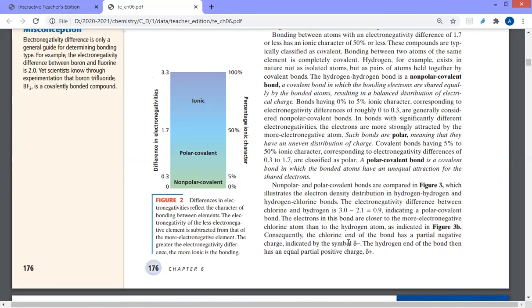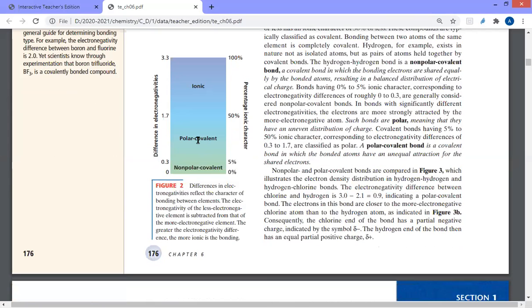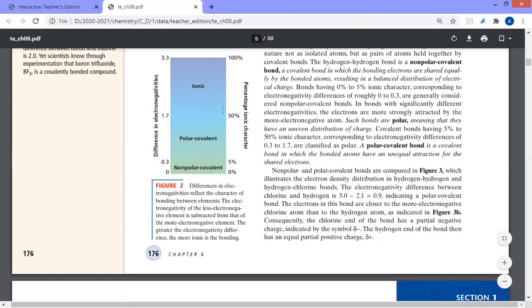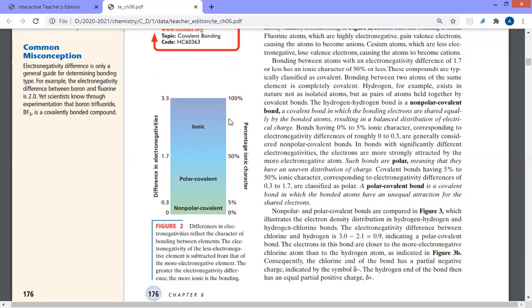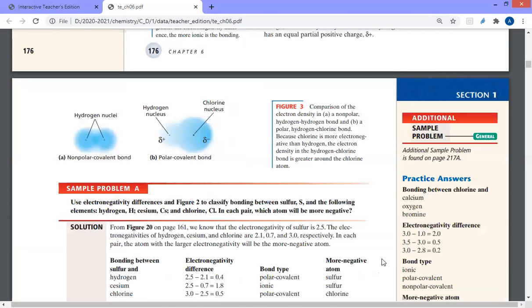So here, guys, we could simply find the difference, or this scale represents everything. When the question asks what kind of bond will be found between whatever elements are given, you just subtract the electronegativity of the two elements. If the difference is more than 1.7, of course it's ionic. If it's less than 1.7, of course it's covalent. If it's more than 0.3, it's polar covalent. If it's less than 0.3, it's non-polar covalent. That's the idea, and that's what the figure represents. So let's take an example to clarify the idea here, guys.